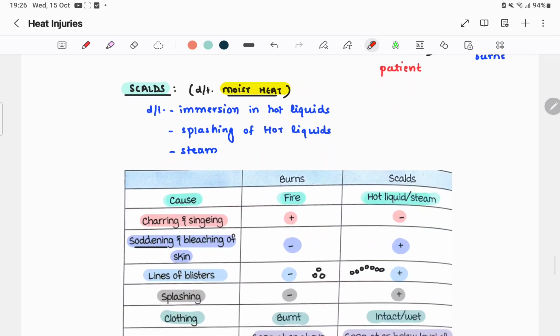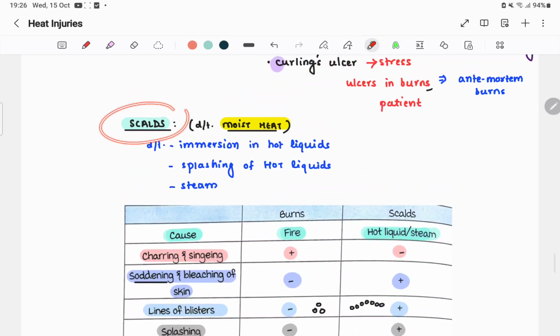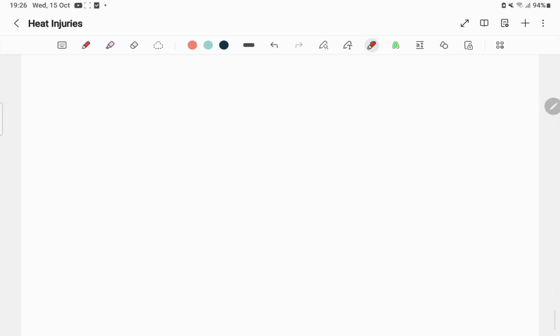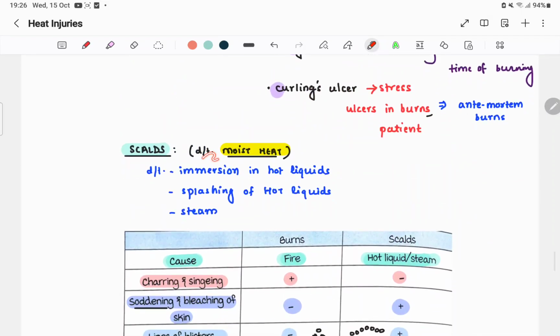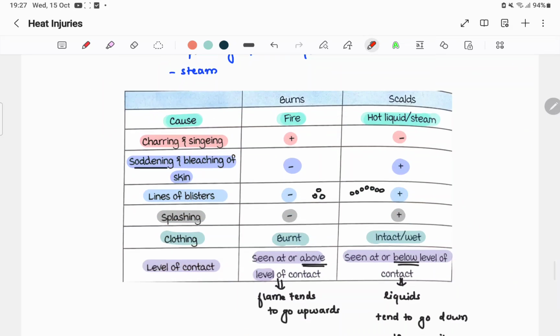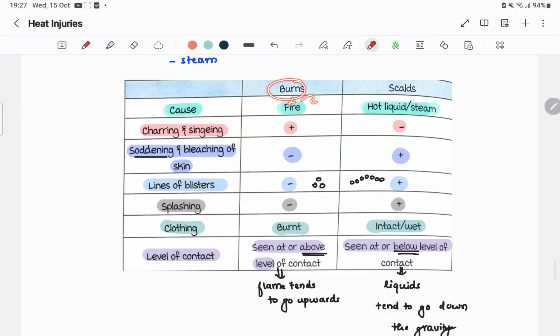Now, then we come to scalds. Scalds are due to moist heat. Scalds are due to moist heat, and this is due to immersion in hot liquids, steam exposure, or hot liquid exposure. Okay, scalds may be there, and you can consider this burns. This is due to fire. Scalds are due to hot liquid or steam.